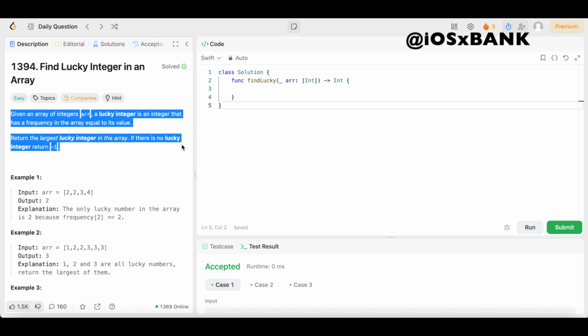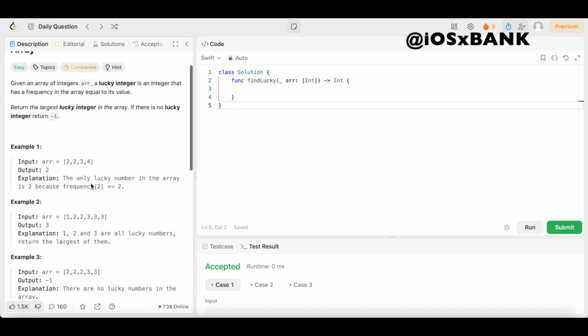All right, y'all, so that sounds simple enough, but let's go ahead and take a look at these examples anyway, just so we can be sure that we're doing this problem correctly. So in example 1, we have the input arr equals an array of integers 2, 2, 3, and 4. Output is 2. Explanation says the only lucky number in the array is 2 because the frequency of 2 equals